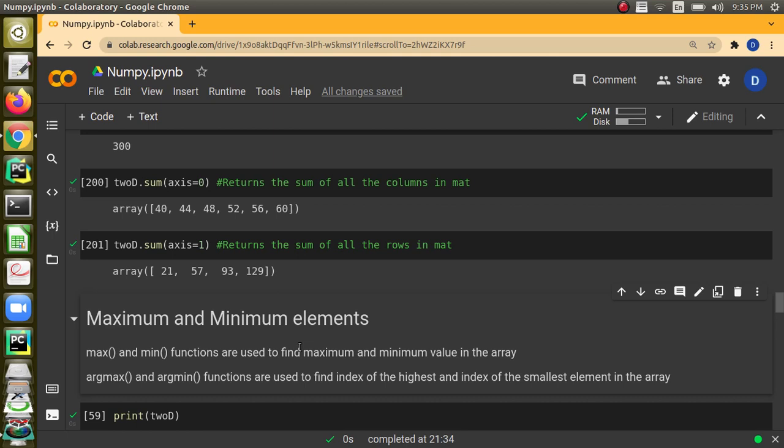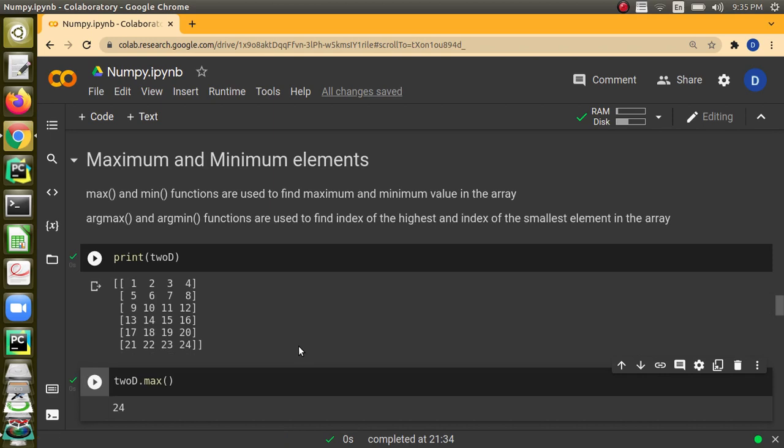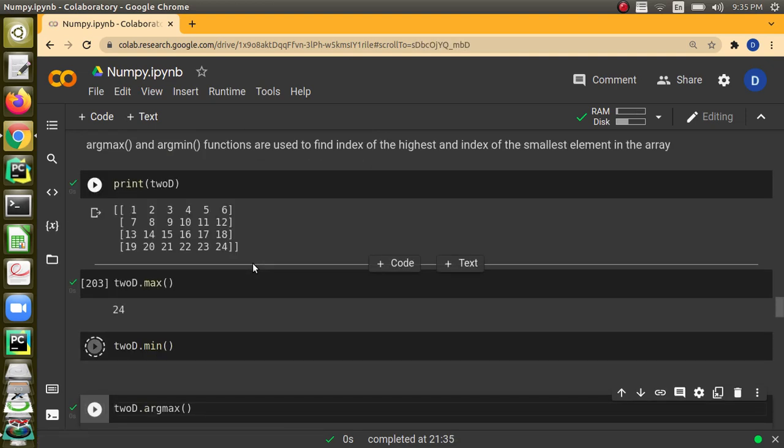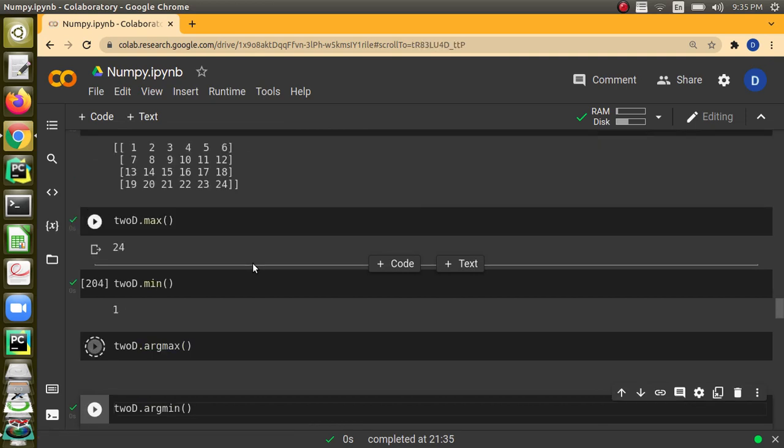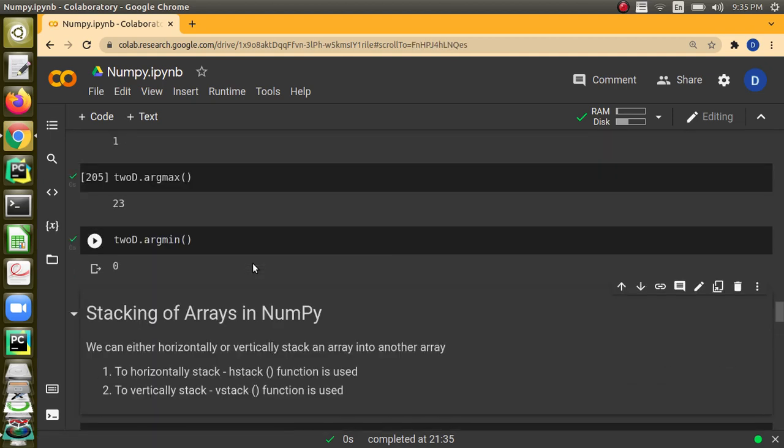And when you want to know the maximum and minimum value, there are built-in functions to do that. We are just printing the 2D array to verify, and the maximum is 24, the minimum is 1. Argmax will give the index of the maximum element, where the maximum element is located. That's the functionality of argmax. Argmin will give the location of the minimum element in the array. Here we have it in ascending order, so we got the minimum element in the first position and the maximum element in the last position.